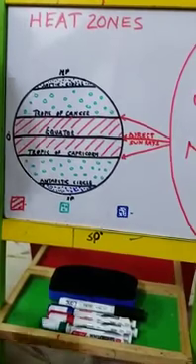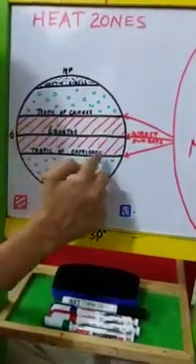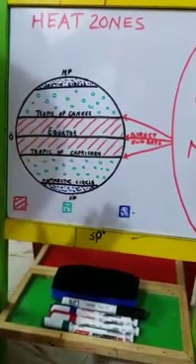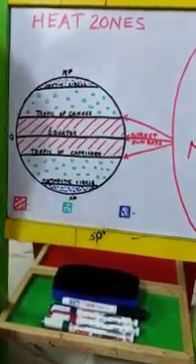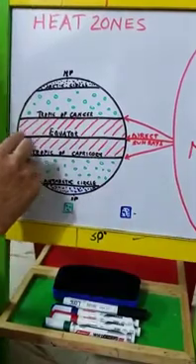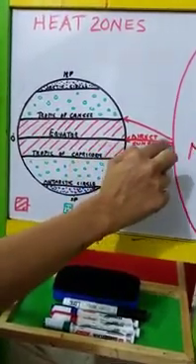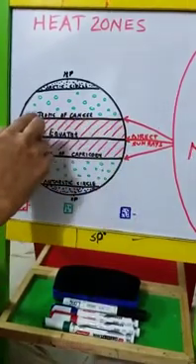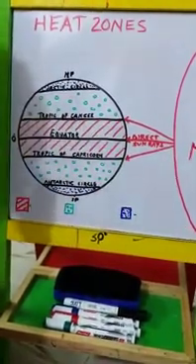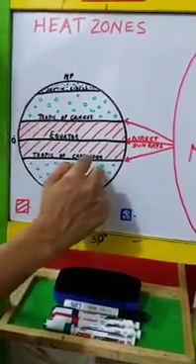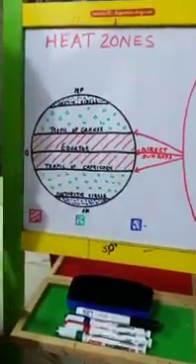Now, this portion of the earth between Tropic of Cancer and Tropic of Capricorn receives the direct rays of the sun. Equator is the hottest region we know. It receives the direct rays of the sun. During summer, Tropic of Cancer receives the direct rays of the sun. And during winter, Tropic of Capricorn receives the direct rays of the sun.